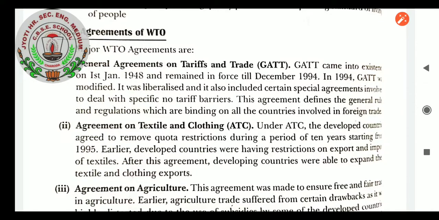Agreement on Textiles and Clothing, ATC. Under ATC, the developed countries agreed to remove quota restrictions during a period of 10 years starting from 1995. Earlier, developed countries were having restrictions on export and import of textiles. After this agreement, developing countries were able to expand their textile and clothing exports. So the agreement on textiles and clothing was done.